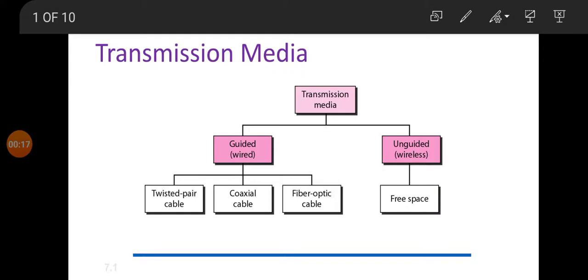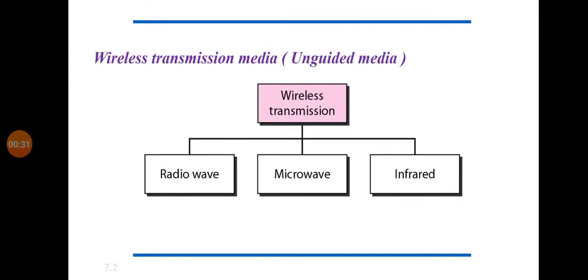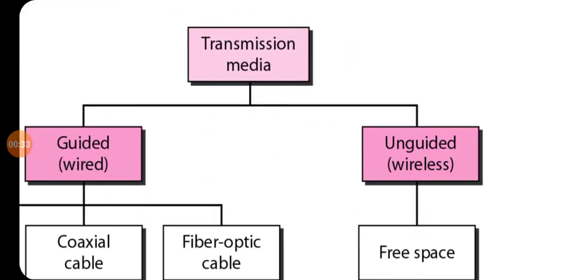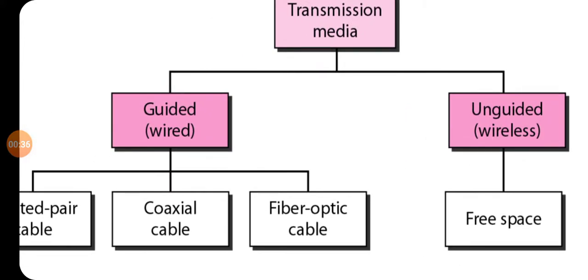So as on screen, the transmission media, that is the physical part or the instrument that we use to transmit our data, is divided into two categories. One is unguided and another one is guided. Guided means wired, unguided means wireless. For guided, there is a particular path for transmission of information. For unguided, there is no particular path. The information can travel in any path. They can select their own path and reach the destination. So that is why it is wireless.